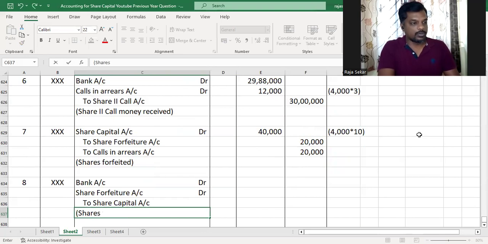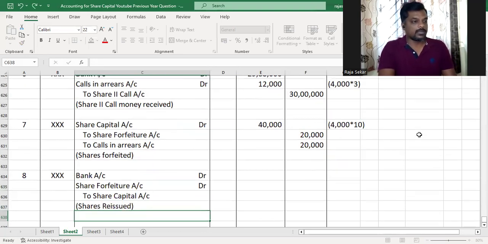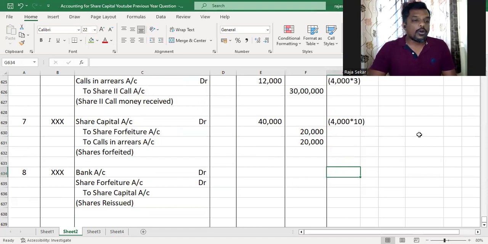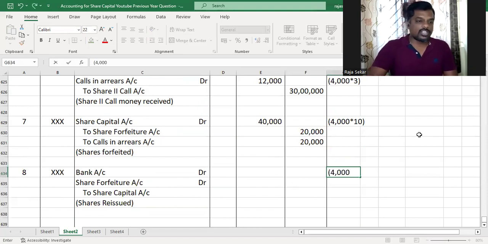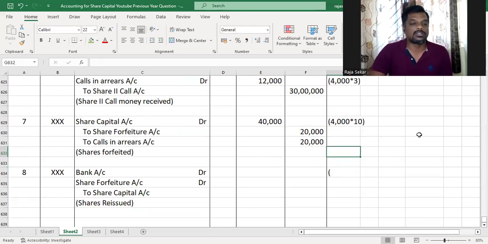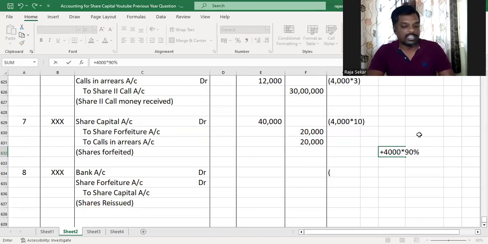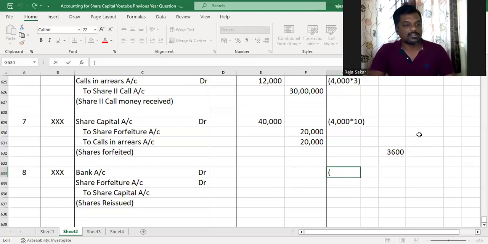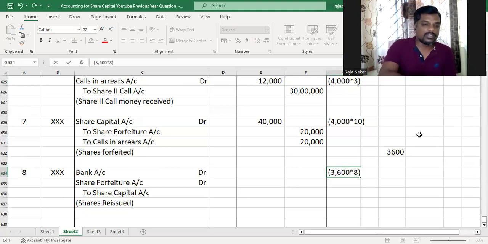Shares reissued. It's reissued for rupees 8, so 4,000 shares have been reissued for rupees. 90% of the shares were reissued. Not all the shares were reissued, my dear children. Only 90% of the shares have been reissued. So out of the 4,000 shares, 90% is what? 3,600. So 3,600 shares have been reissued for rupees 8.